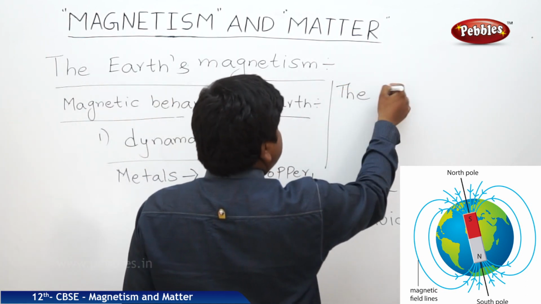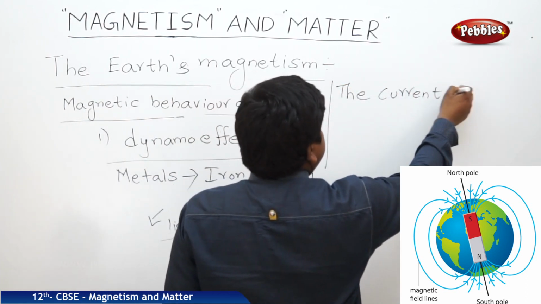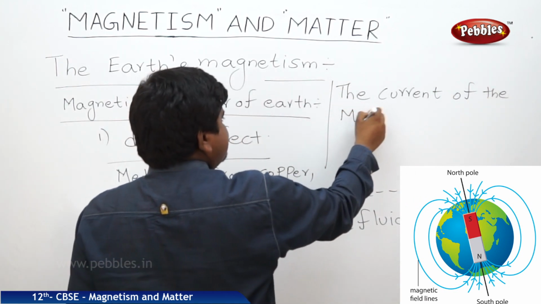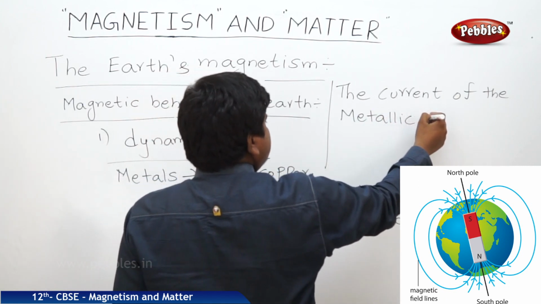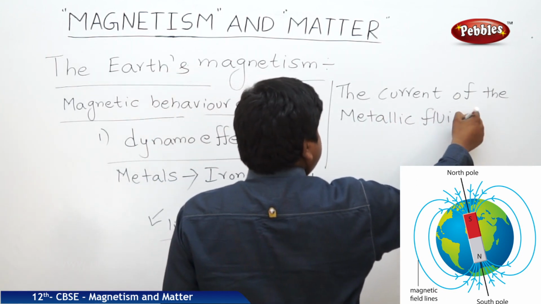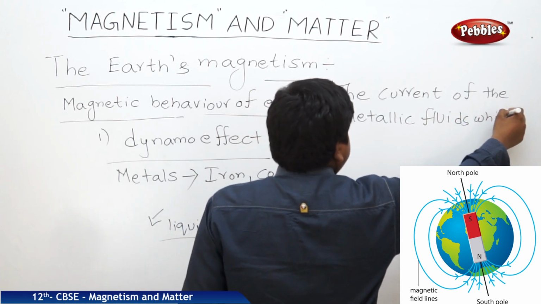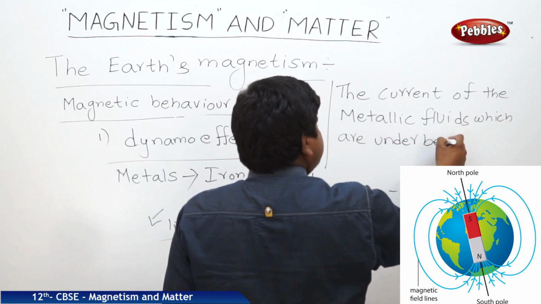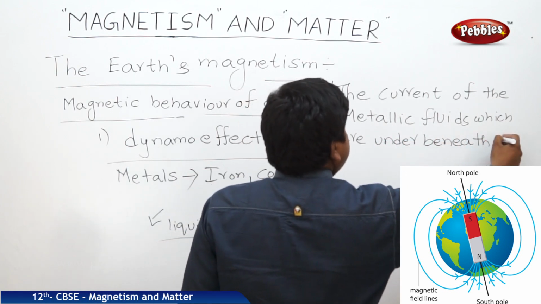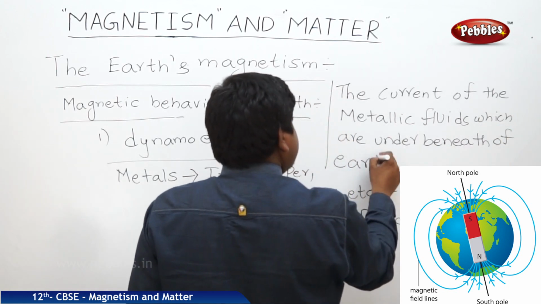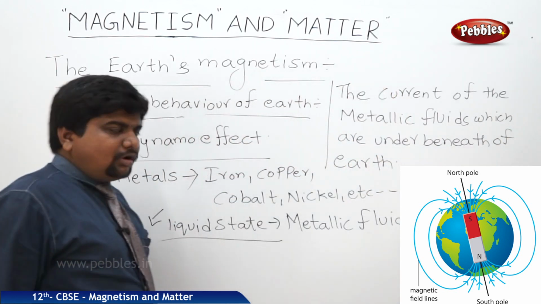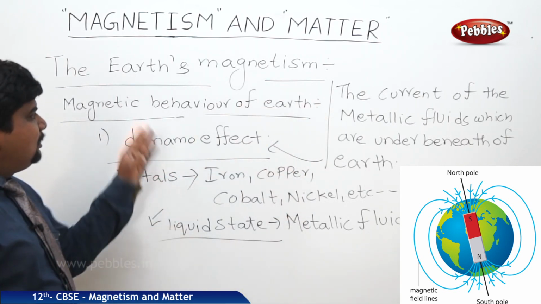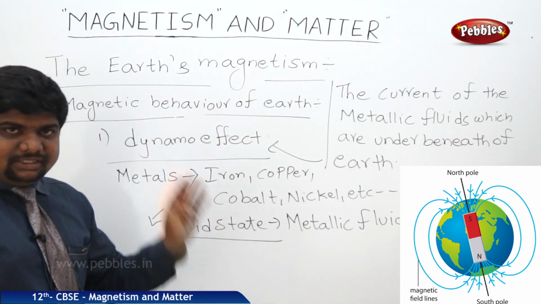The current of the metallic fluids beneath the earth is called the dynamo effect. This dynamo effect is the reason for the actual magnetic behavior of the earth.